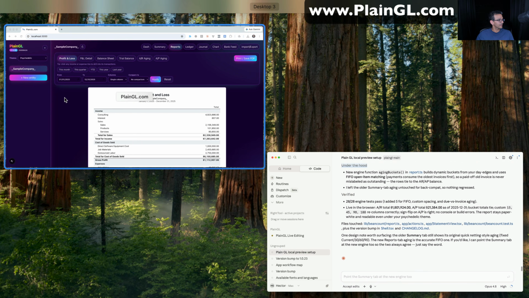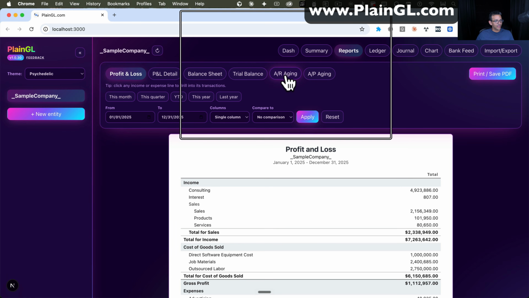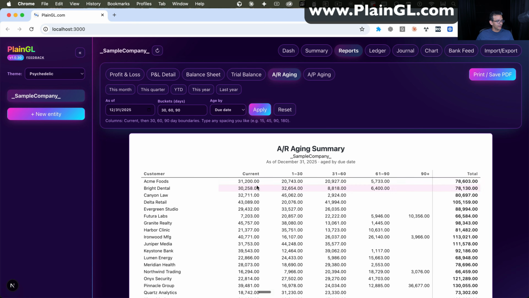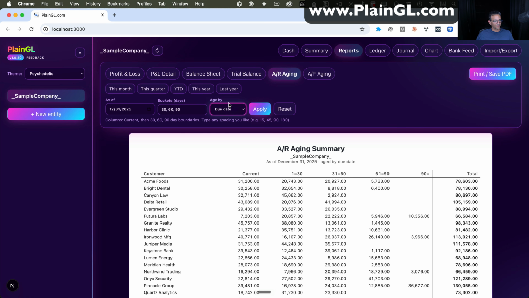So let's see what that looks like. Let's come in here and let's refresh. Again, this is not live in PlainGL.com. This is in the local version that I show you how to download and work on it on your own. Now we have here the AR aging. So if I click on that, notice that by default, it puts everything into 30, 60, 90, aged by due date or invoice date. Interestingly enough, I don't have a real big differentiator because I don't have a due date or invoice date built into the software yet. So that's kind of interesting that it thought about that ahead of time.